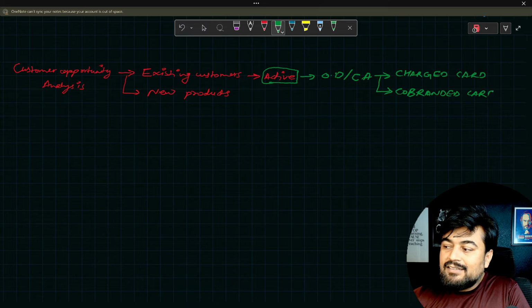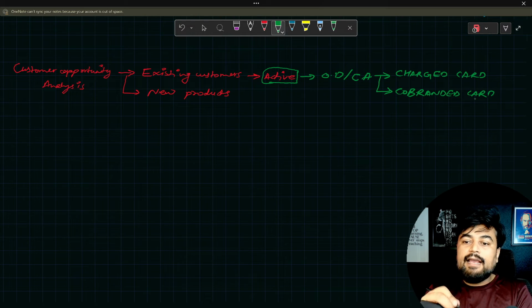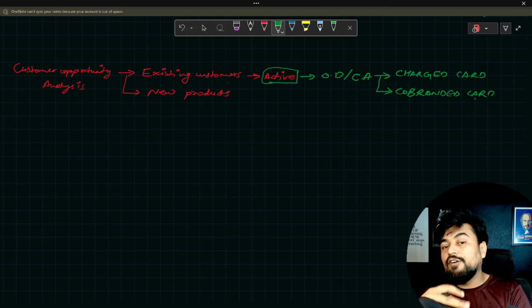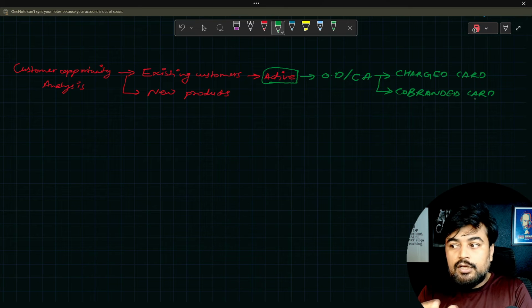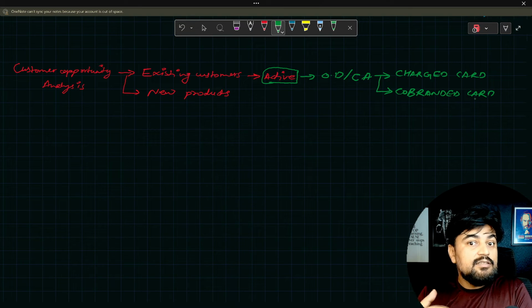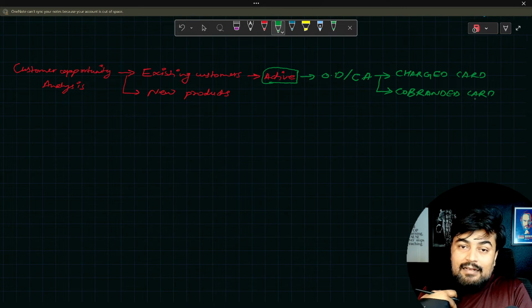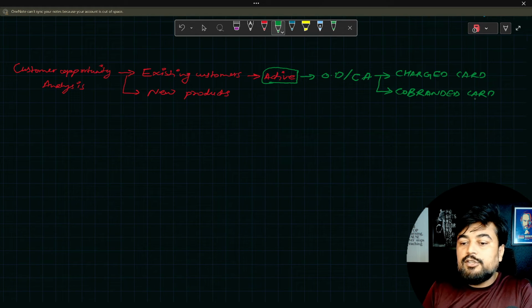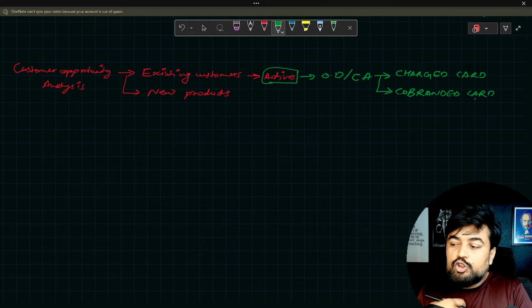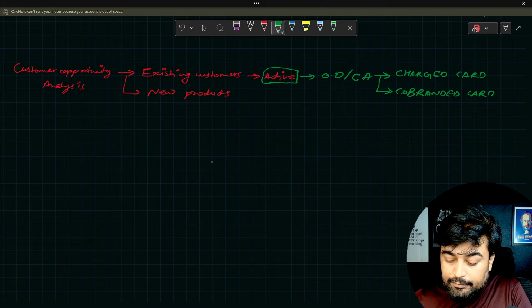Because when the bank sells the co-branded card, the profit sharing happens, but at the same time profit increases. Let's say if I give you a credit card where you have oil purchase and you're getting good points, it's good for the company, you are purchasing more oil, and it's good for me as a bank, because now my spend is through my system only. Obviously you're purchasing from the oil company, but spend is through my system. So this is very much important.